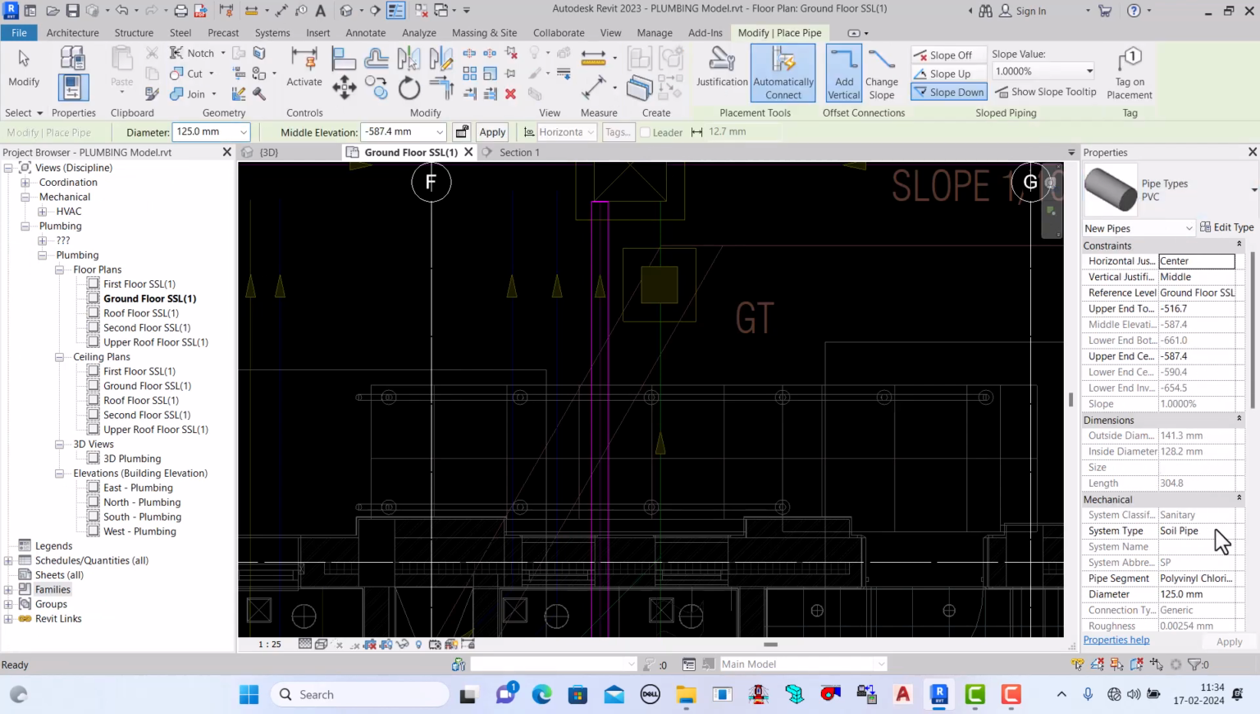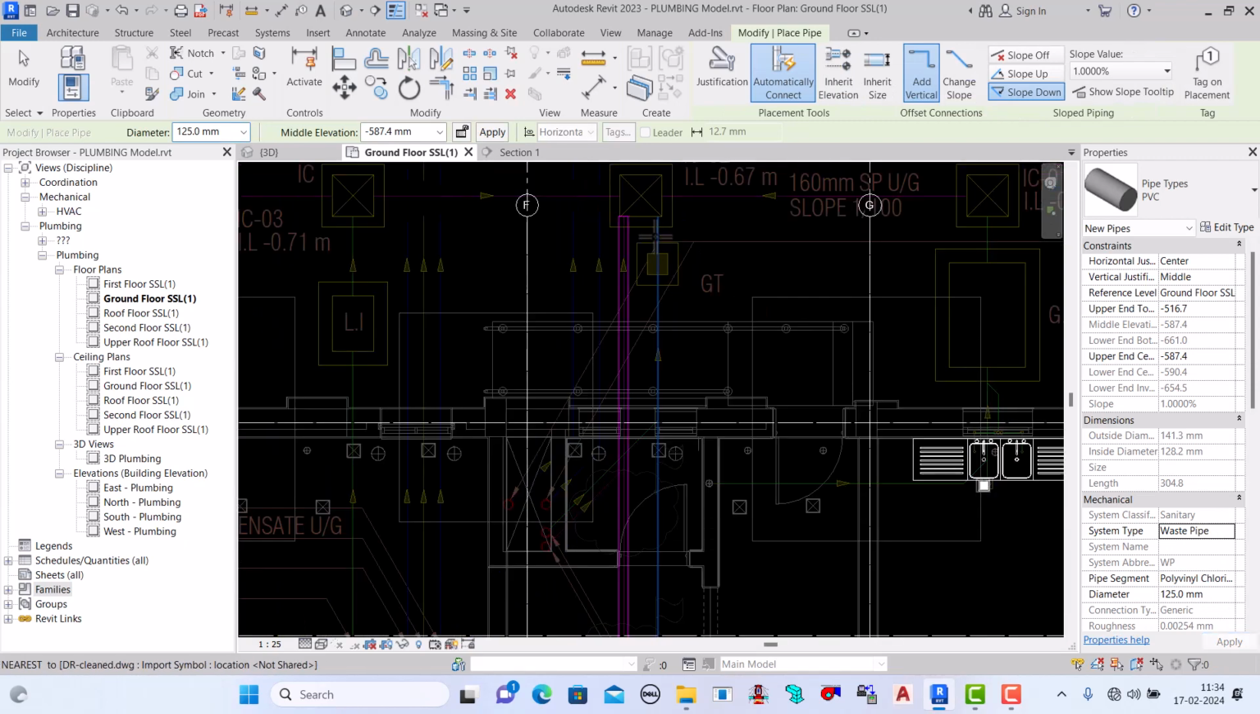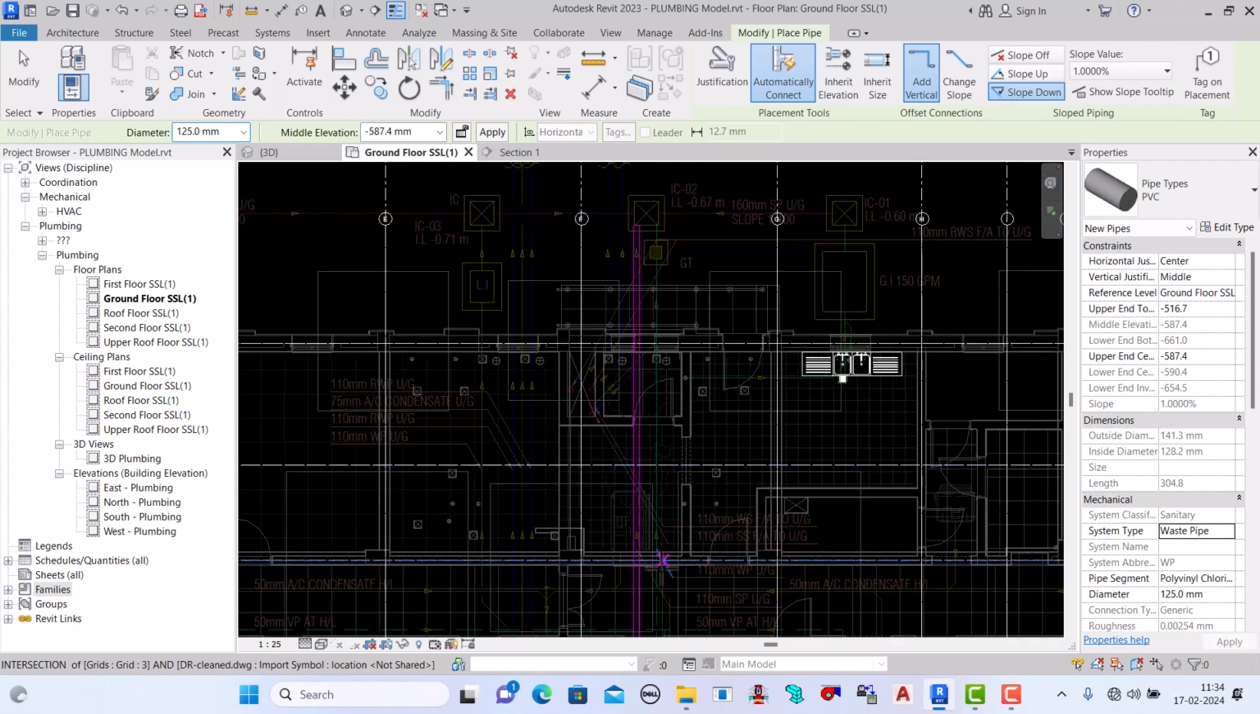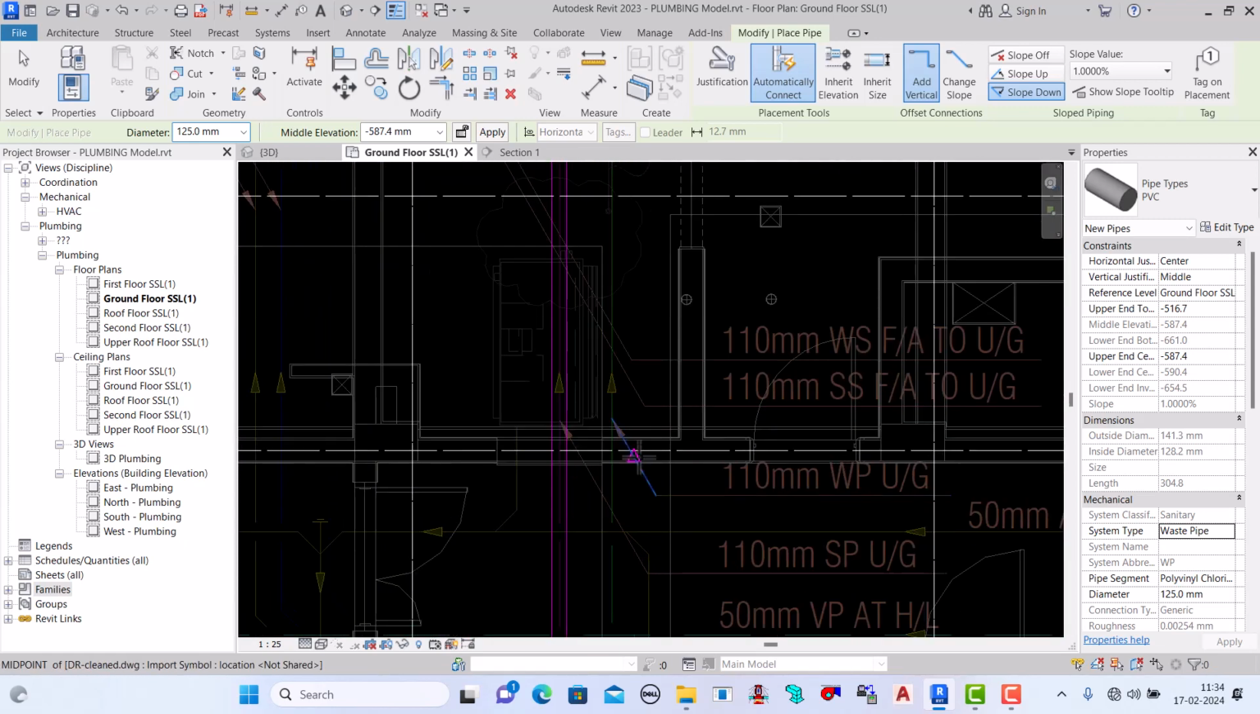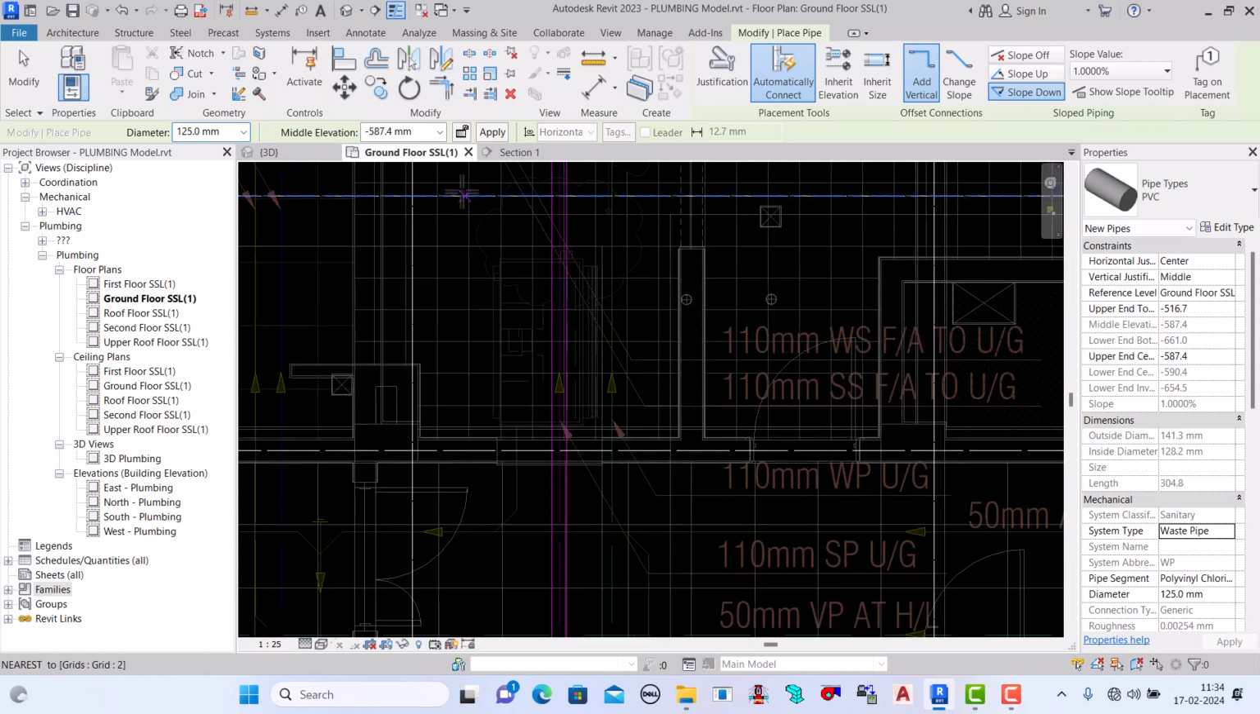PVC pipe, here soil. So where is the waste pipe? Here, this one, right? And what is the size of this waste pipe? See, the waste pipe size is 110. Okay, so I already showed you how to create the pipe sizes, but right now I am not going to show you. Here, if 110 is not available, we can take 125.